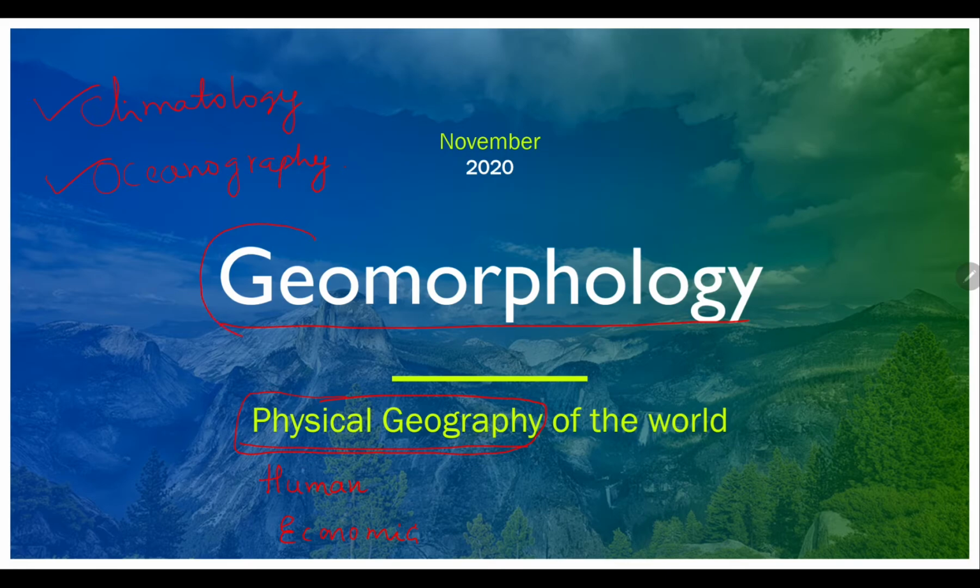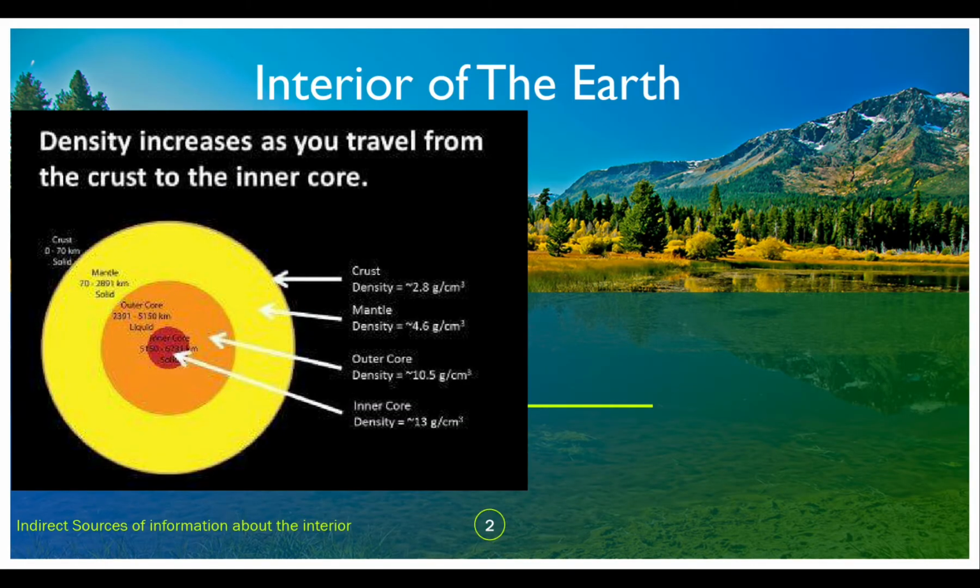Geomorphology: geo means earth, morph means form, and logy is discourse. So the earth's form is studied in this branch, or this chapter, of physical geography, that is geomorphology. In this, the first part is the interior of the earth.